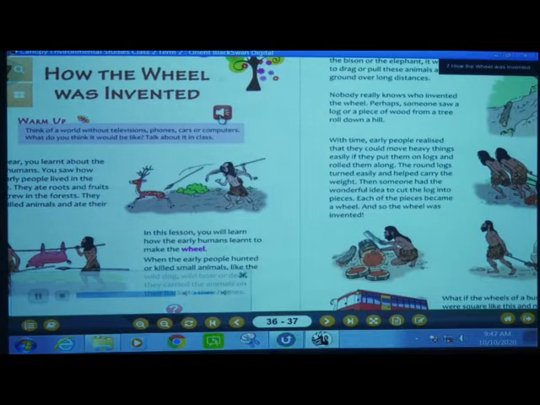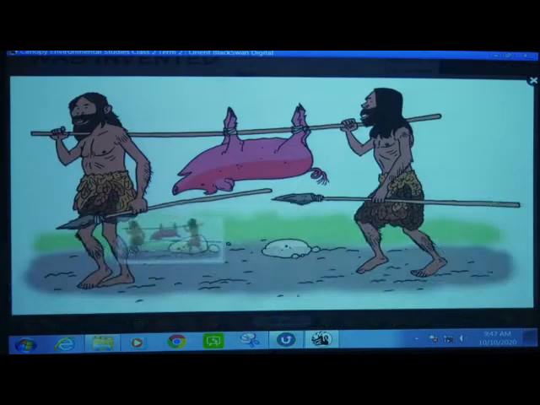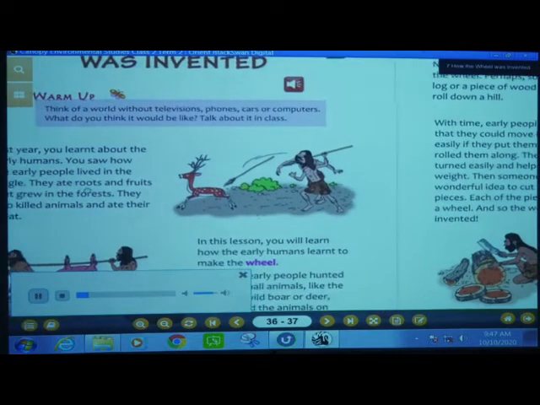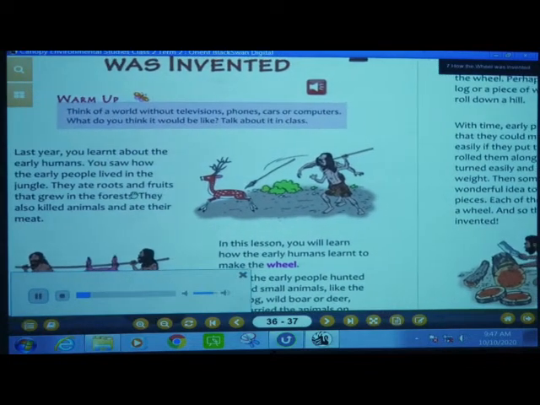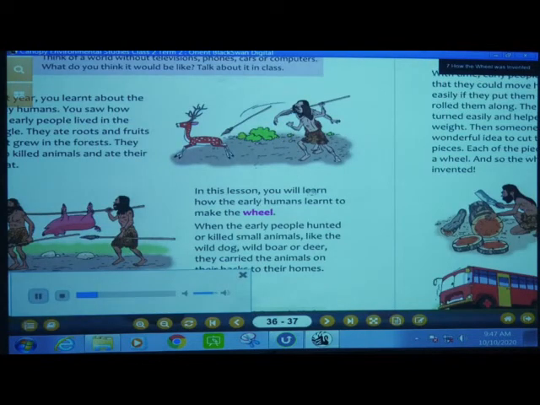Now see, once again we'll see how the wheel was invented. Last year, you learned about the early humans. You saw how the early people lived in the jungle. They ate roots and fruits that grew in the forests. They also killed animals and ate their meat. In this lesson, you will learn how the early humans learned to make the wheel.